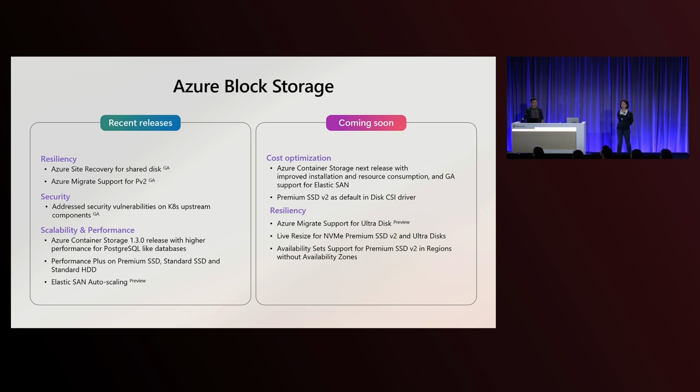From a block storage perspective, I wanted to highlight two areas. One is Azure Container Storage. We just demoed Azure Container Storage in both the Kaito and the Postgres scenarios. We're continuing to make enhancements on that so that, first of all, the installation path will be even simpler than today. Right now with our Arc extension, some of you who are not very familiar with the Arc extension could be tripping up there, so we're improving that. Second is about resource allocation. Azure Container Storage is installed in your AKS cluster, so in optimizing the local storage performance, it does incur some resource consumption. We're going to drastically reduce that in this next version.